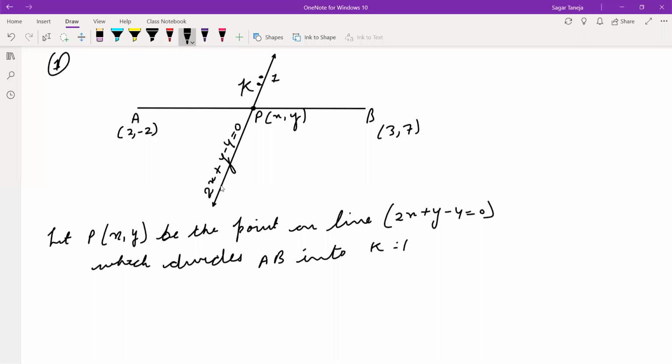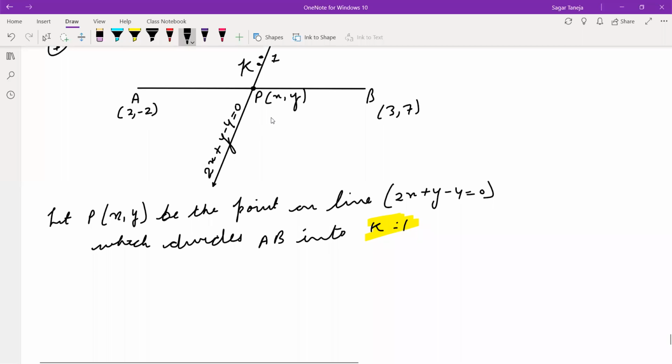Let P be the point on this line, and the same point is dividing the line AB into the ratio k to 1. This we have assumed. Now how can we solve further? Take out the values of x and y by the section formula.